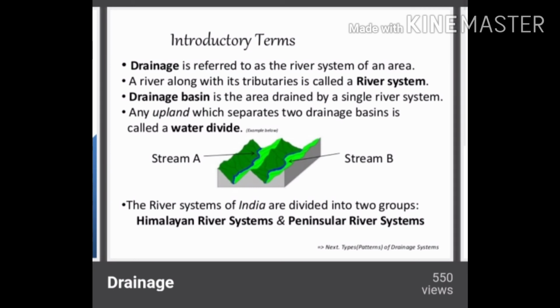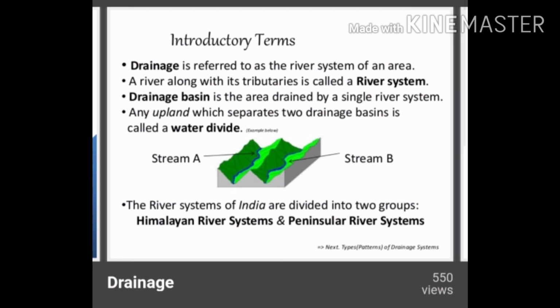These are the terms which you have to learn. That's why we are recalling. Drainage is referred to as the river system of an area. A river along with its tributaries is called a river system. Drainage basin is the area drained by a single river system. Any upland which separates two drainage basins is called the water divide, which we have already discussed. The river systems of India are divided into two groups, that is the Himalayan river system and the peninsular river system.